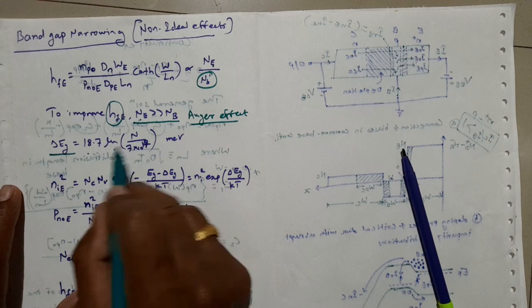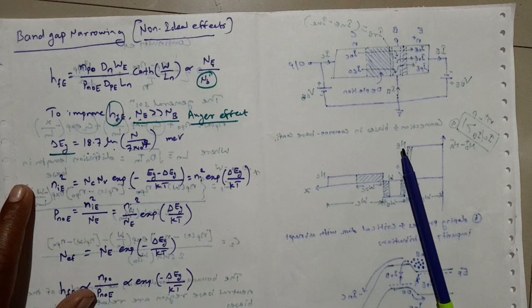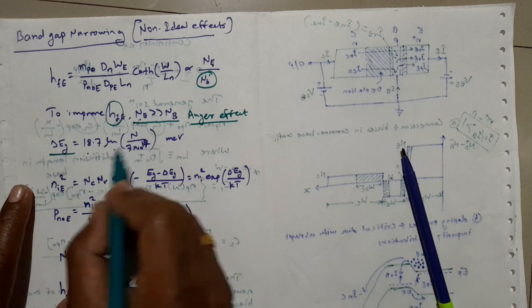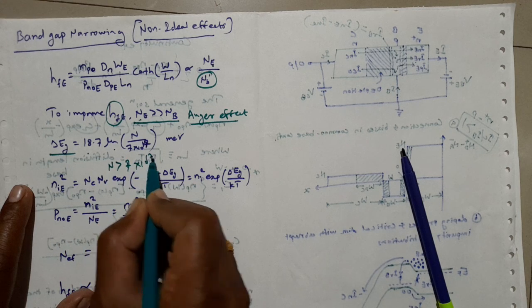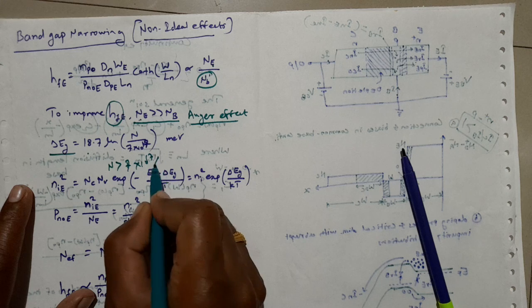This is an experimental observation in a particular material. Here n is always greater than 7 into 10 raised to 17 per cc.